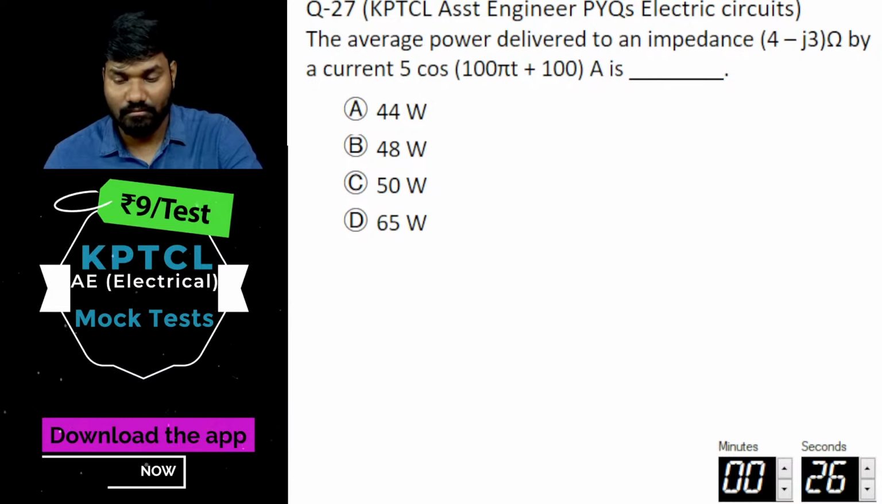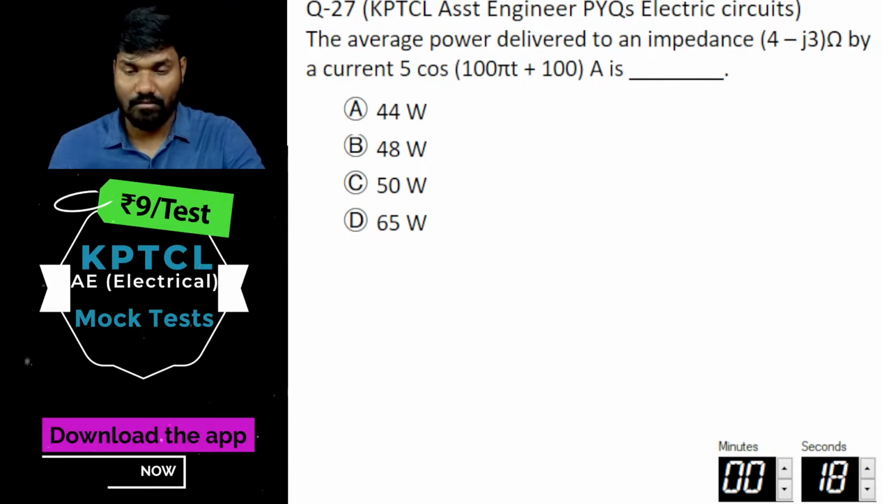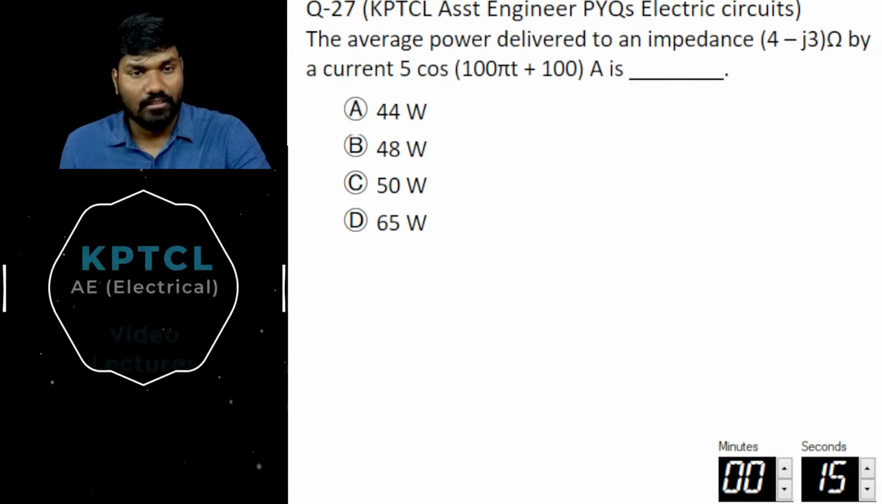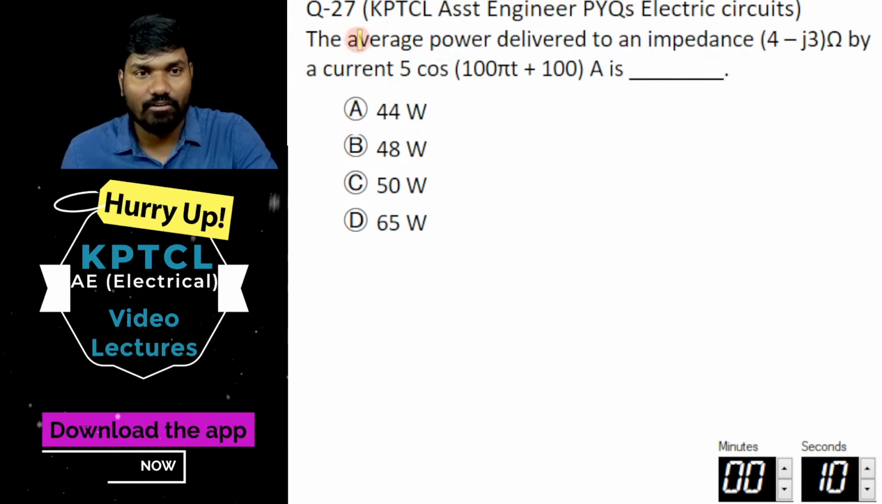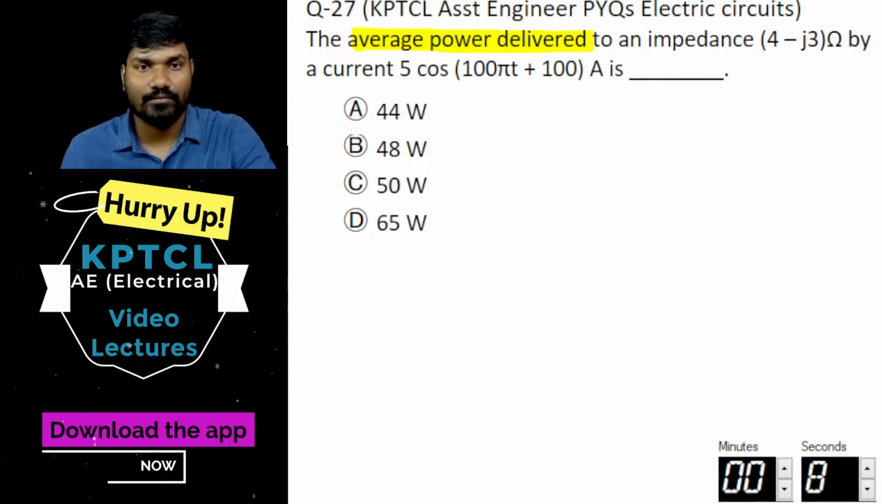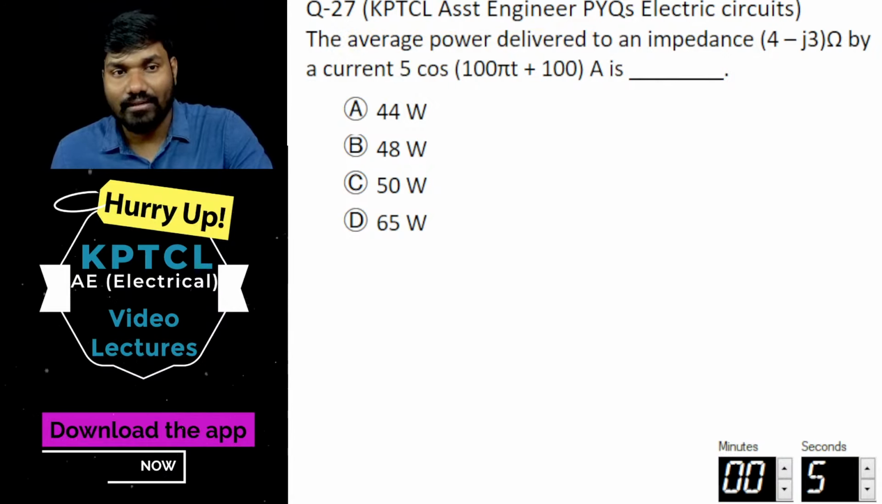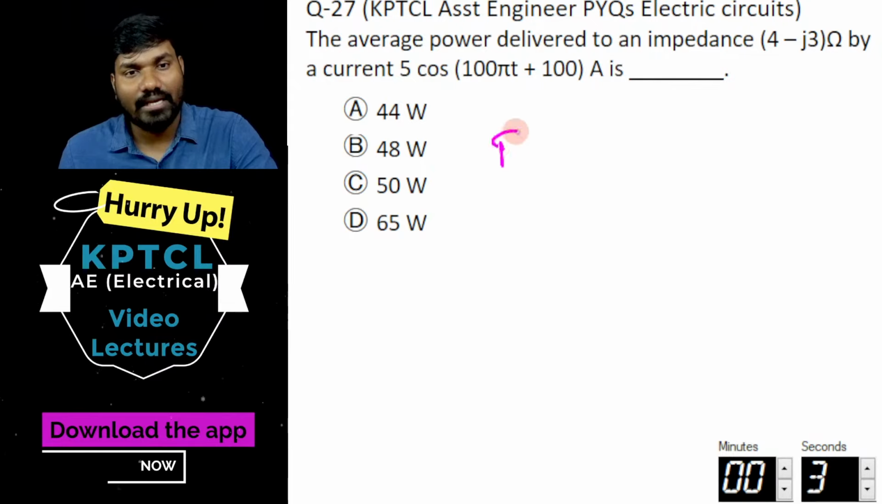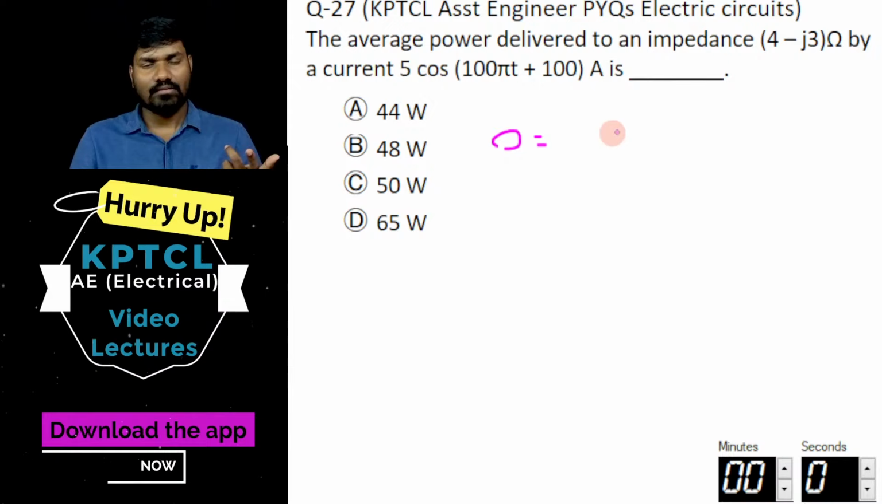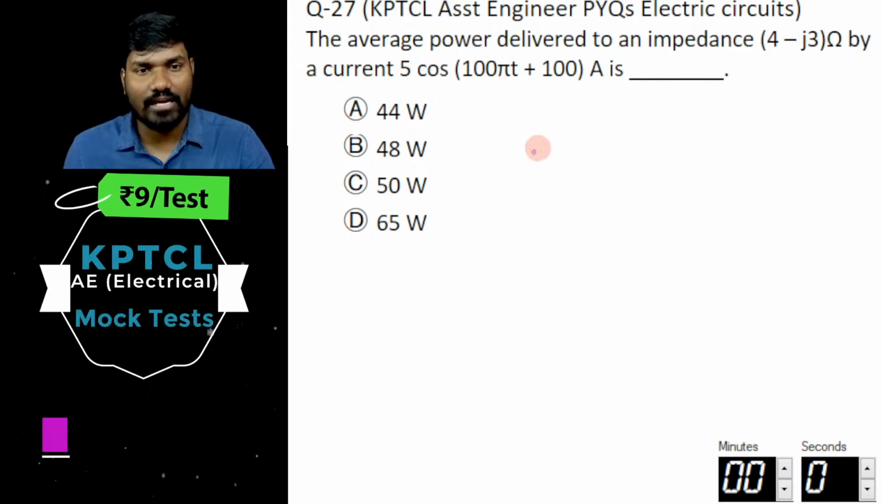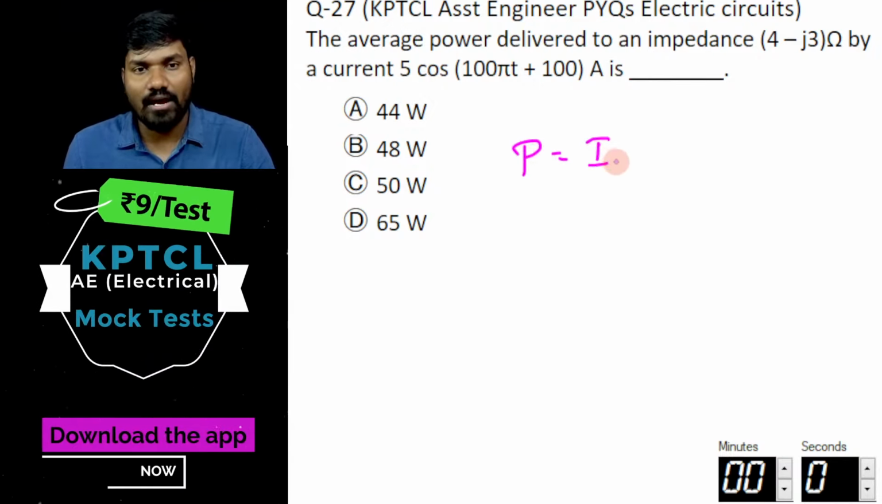Nice. That's good. That's really good. P is equal to average power delivered. What is asked for? Average power delivered. Average power delivered means what? It is simply capital P, active power. Active power, as I just discussed, is P equal to I RMS square into resistance.